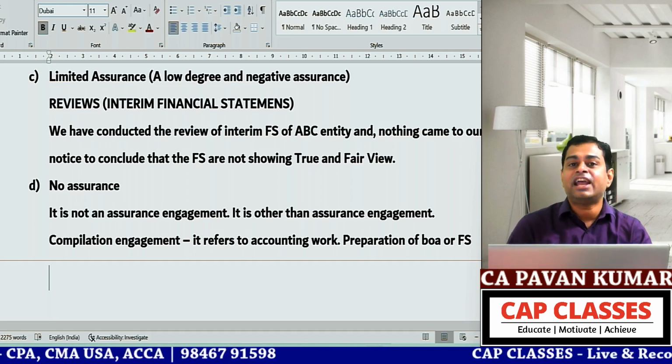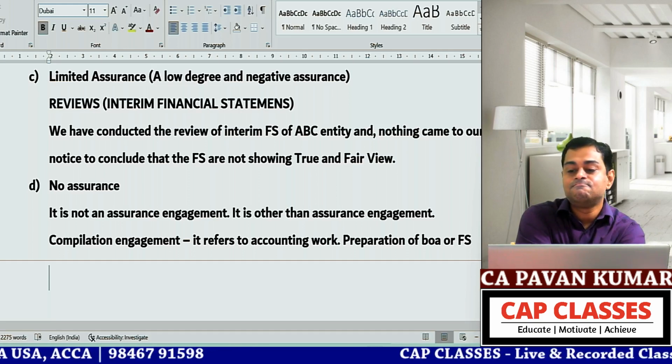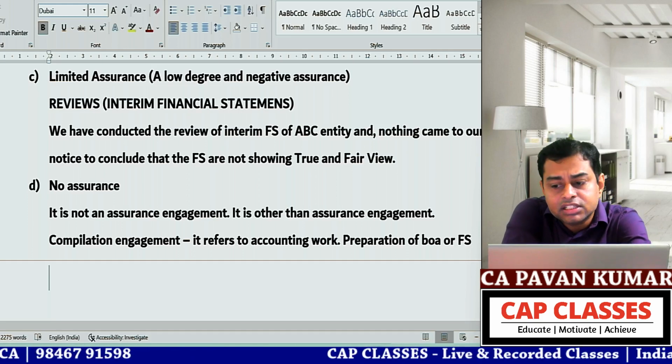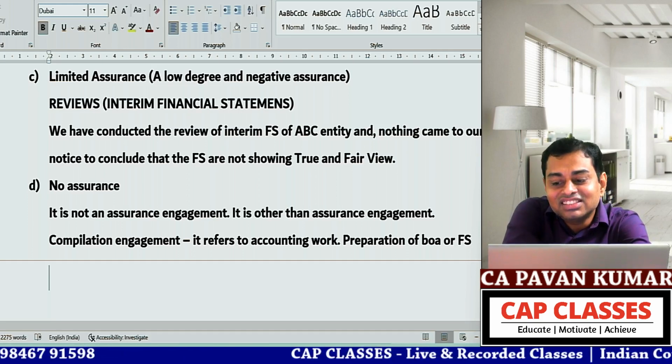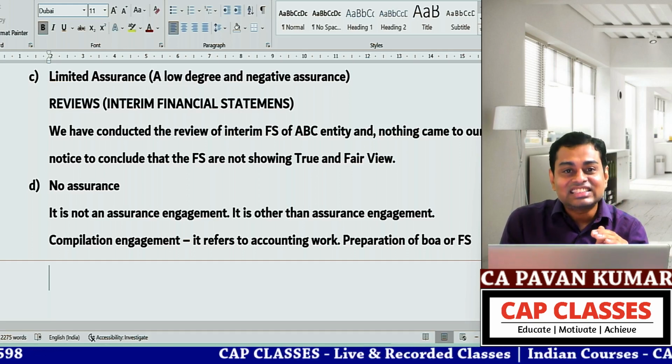Now someone will say, section 144 prohibits it. So is it a prohibited service, accounting work, preparation of financial statements? Try to understand.